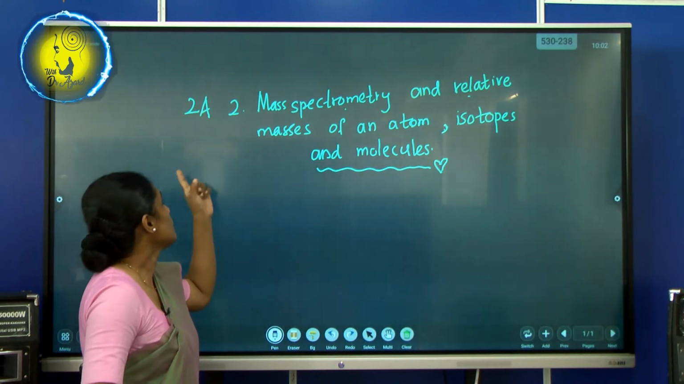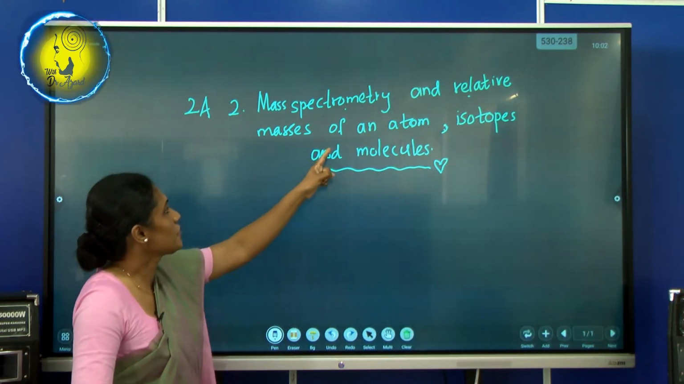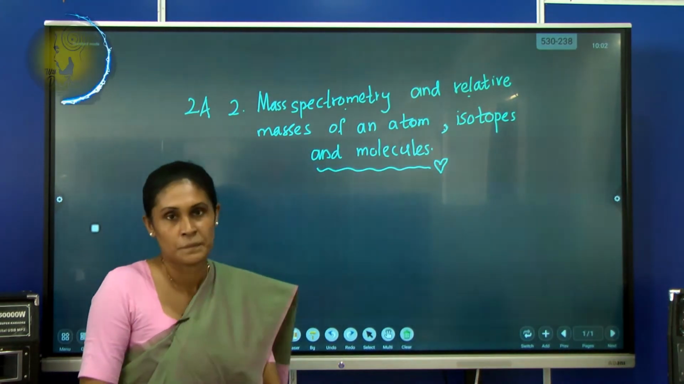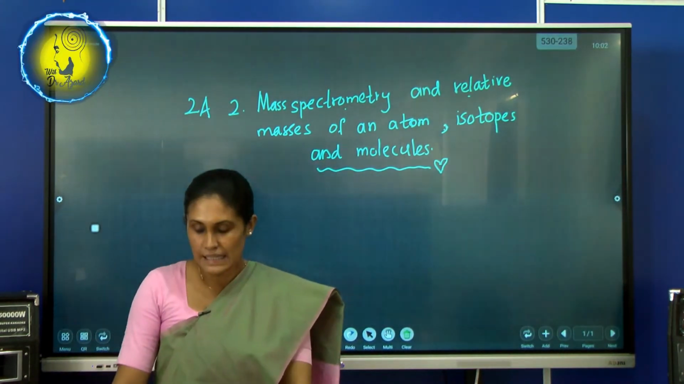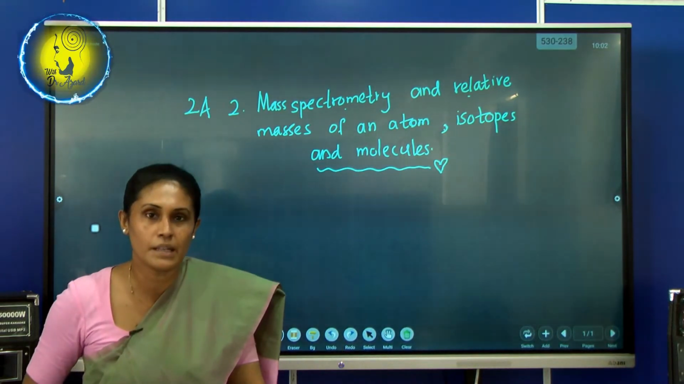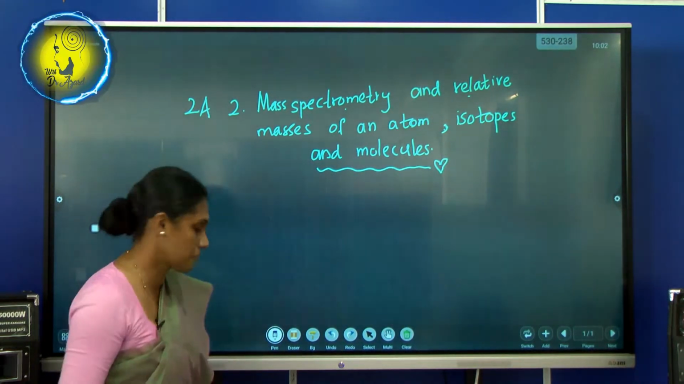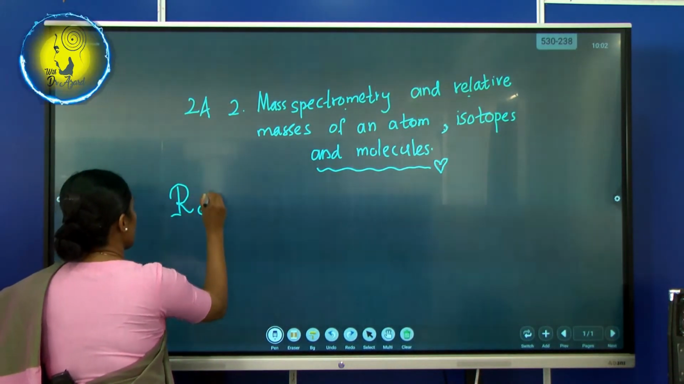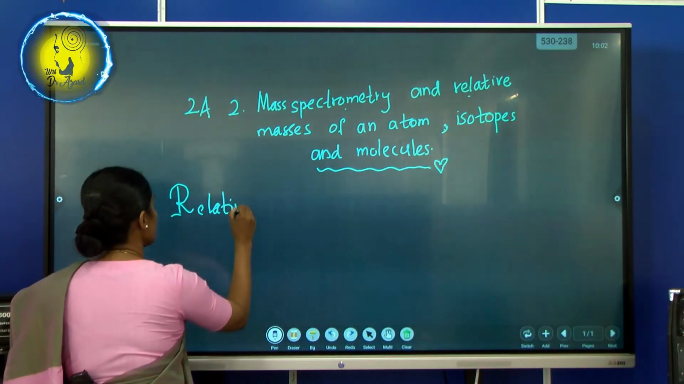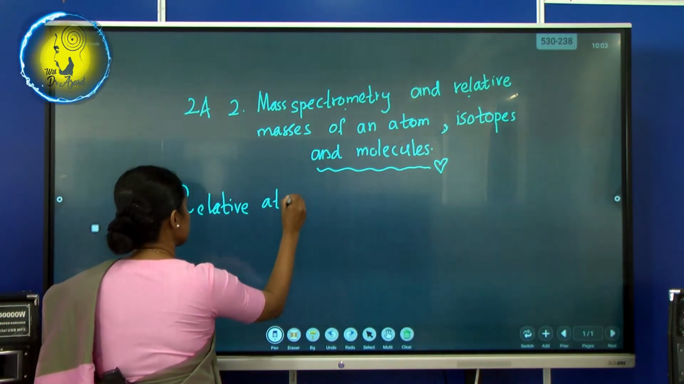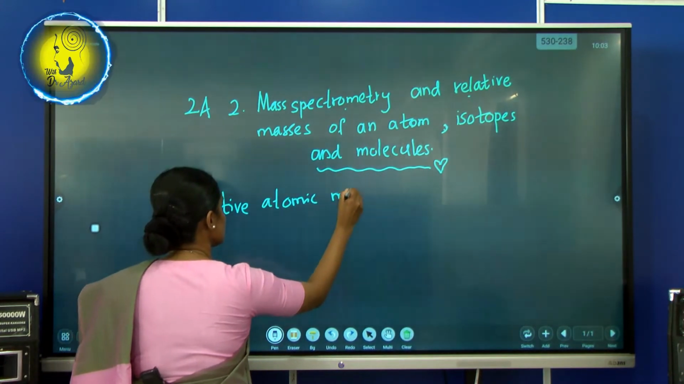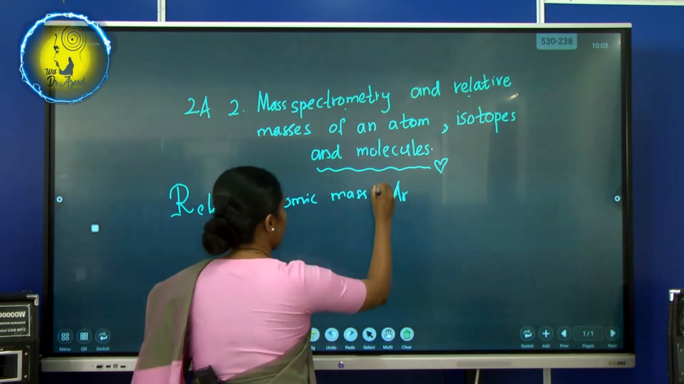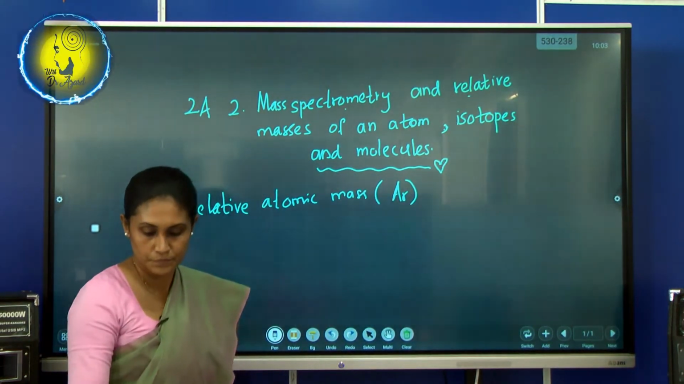The second 2A, second lesson: mass spectrometry and relative masses of an atom, isotopes and molecules. To enter the lesson, I would like to recall your memory about relative atomic mass, which you can call Ar. How do you define this one?